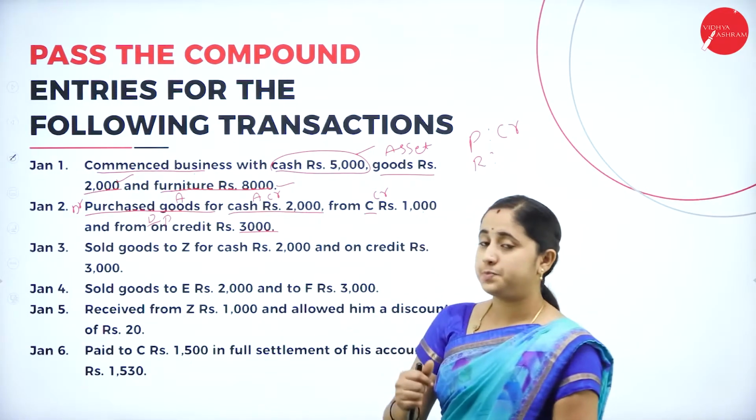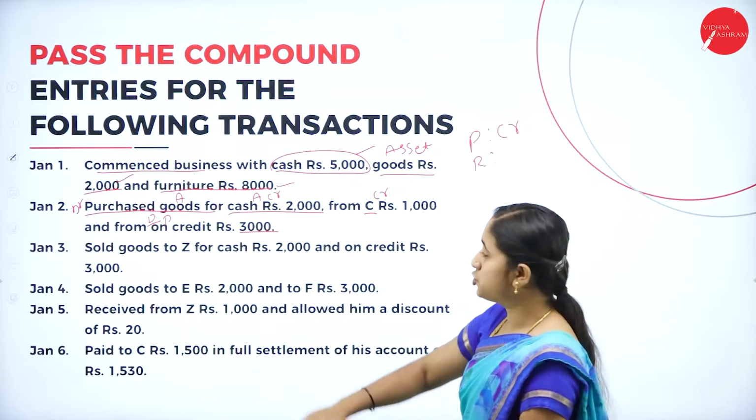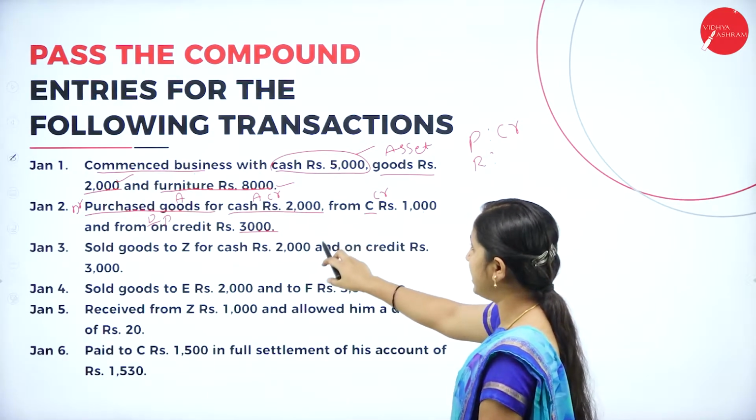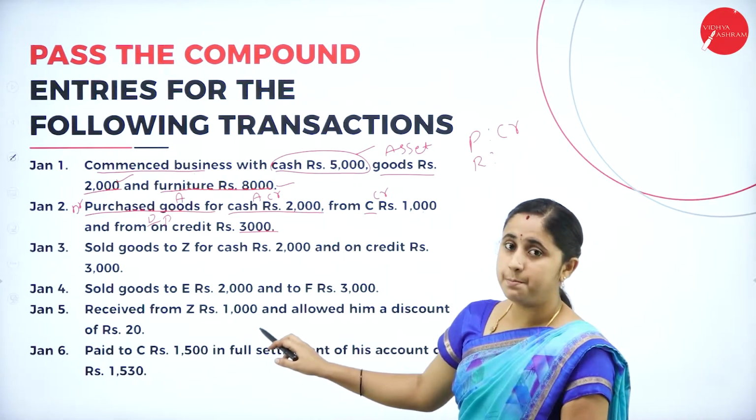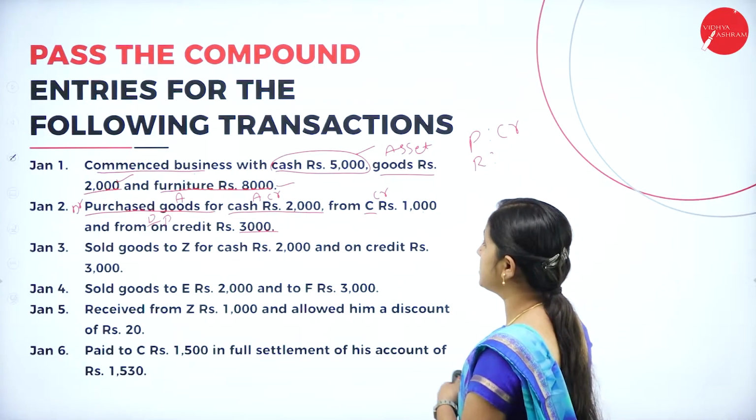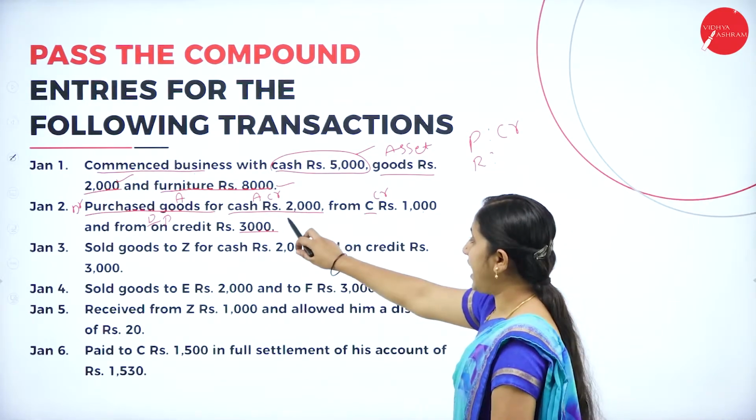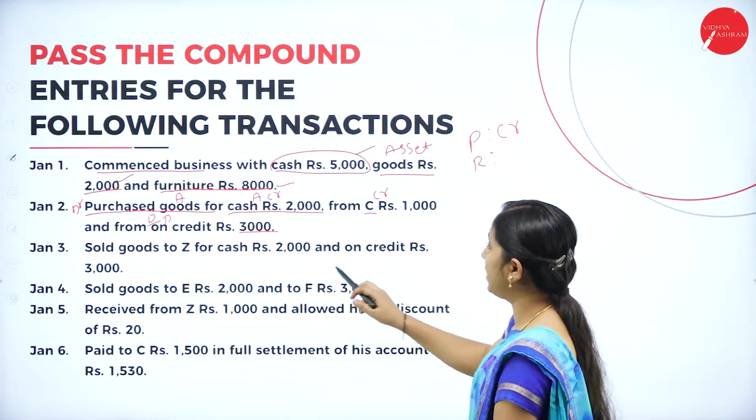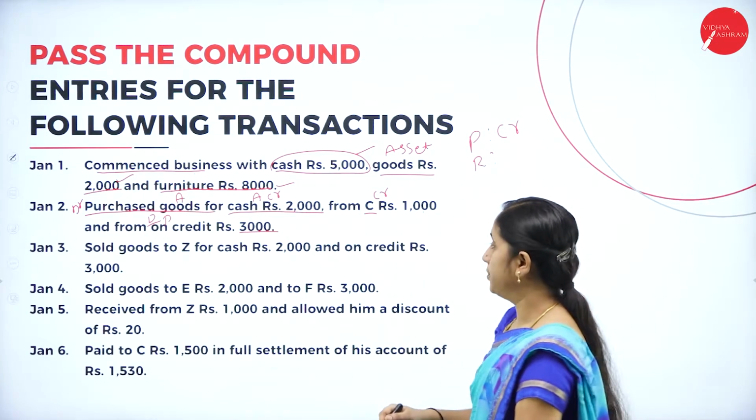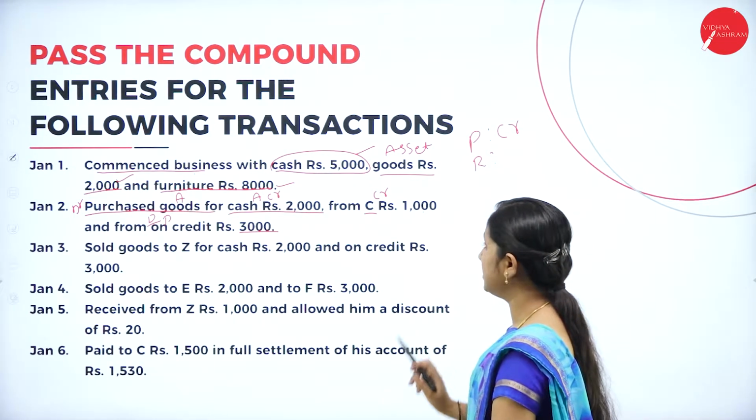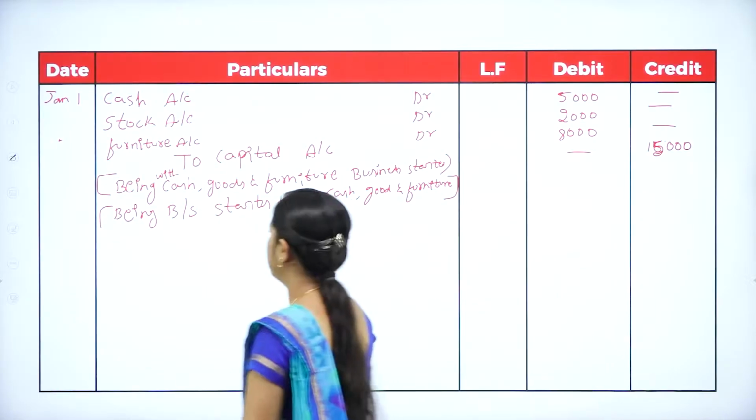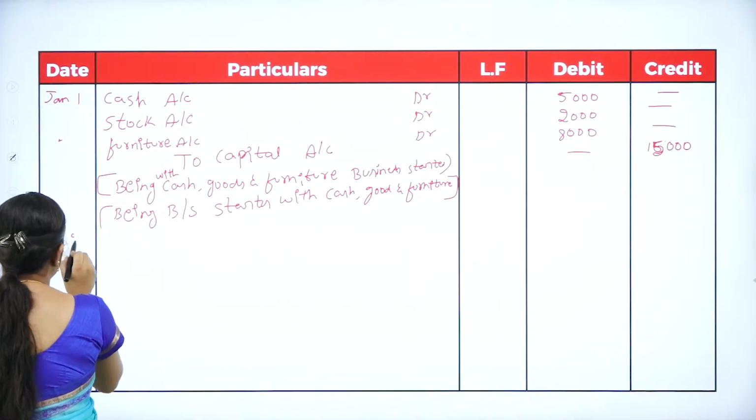You made a cash purchase as well as a credit purchase. So you need to debit the purchase and credit the cash as well as the persons. So purchase account debit, to cash account, to C account and to D account. That is 2,000, 1,000 and 3,000. Next, Jan 2nd,